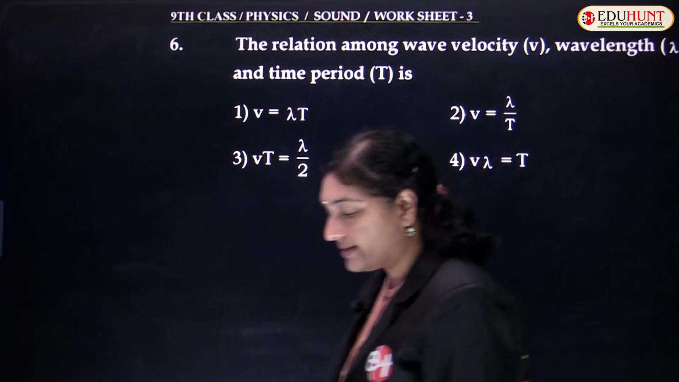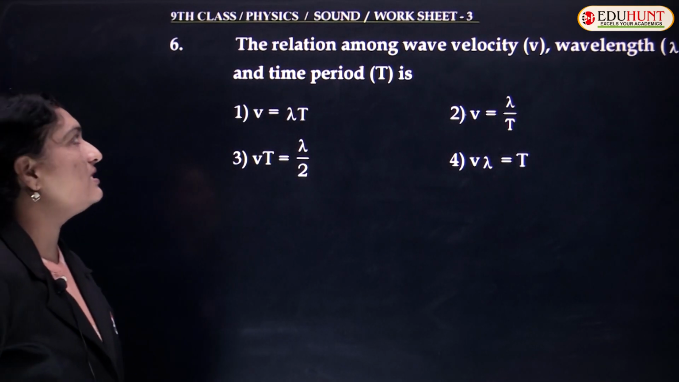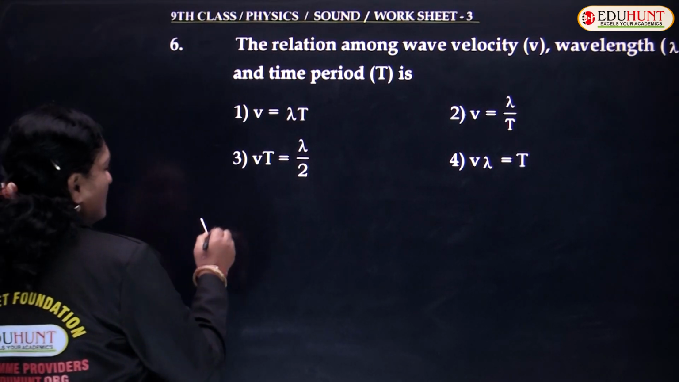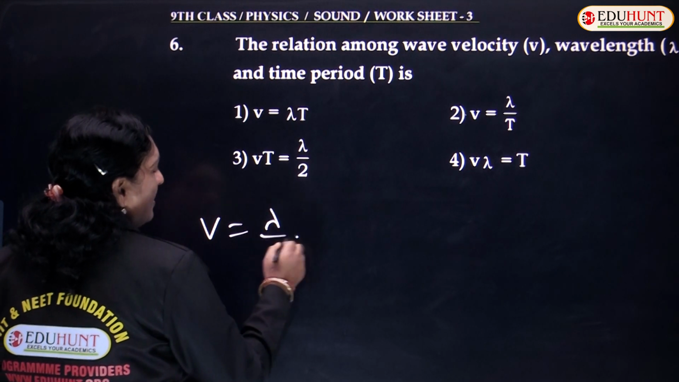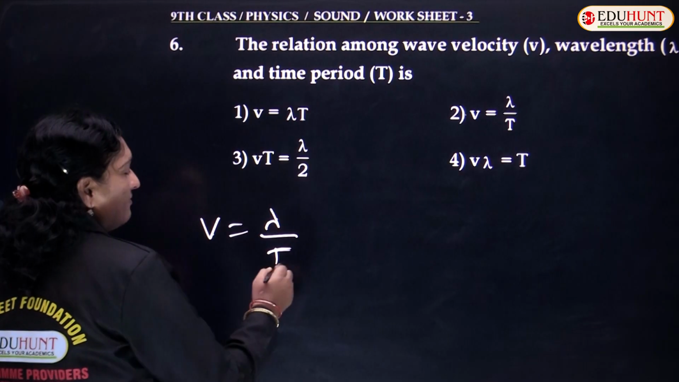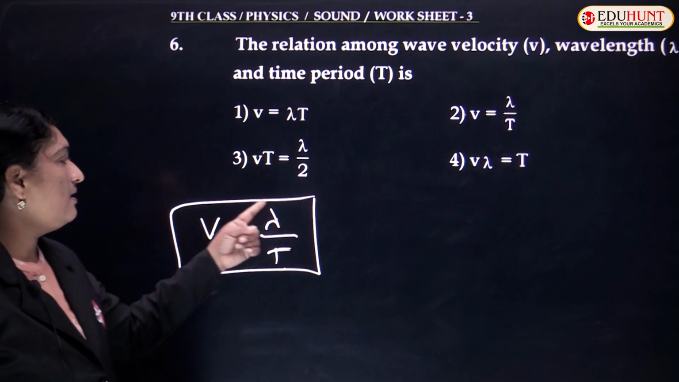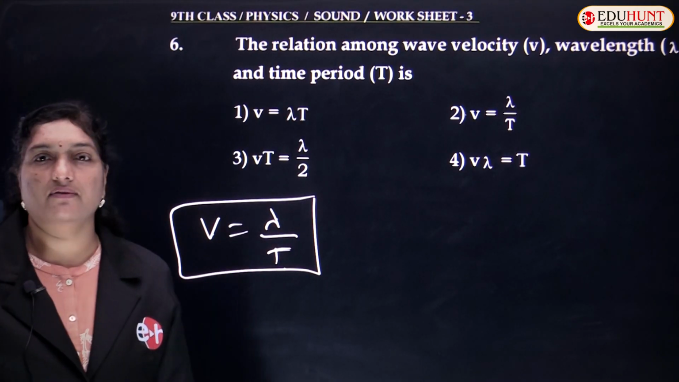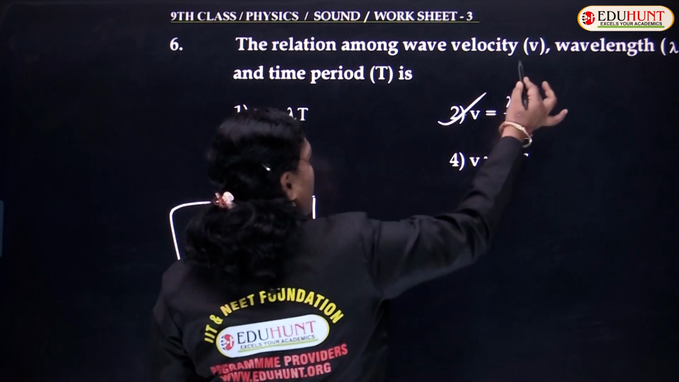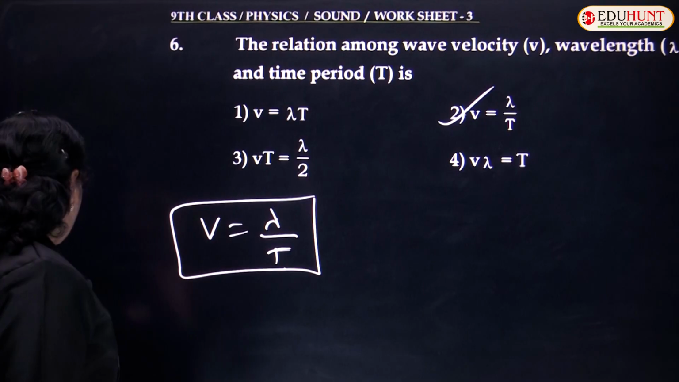So let us now look at the sixth question. The relation among wave velocity, wavelength and time period. This I already told you. If V is the wave velocity, lambda is the wavelength and T is the time period, the relation between them is given as V equals lambda by T, and hence the second option must be true. V equals lambda by T.